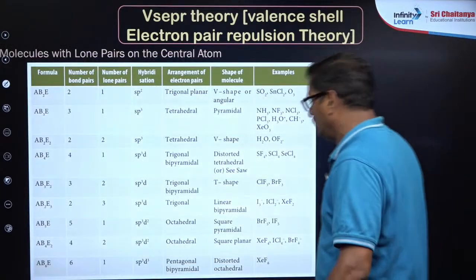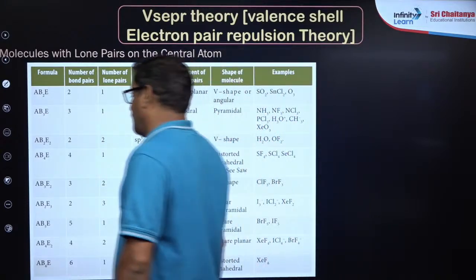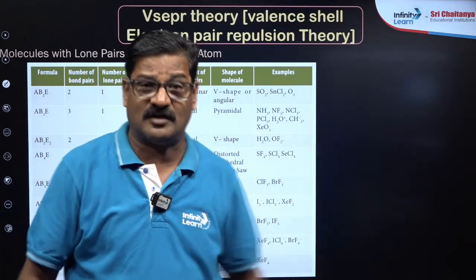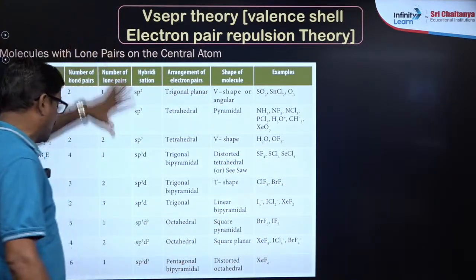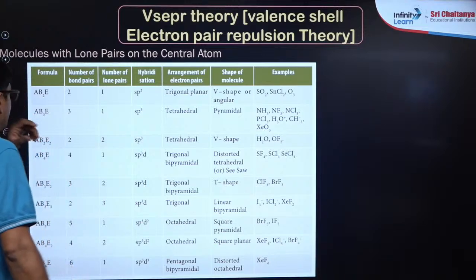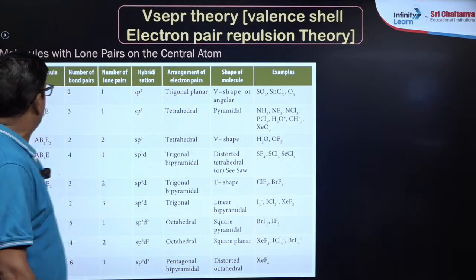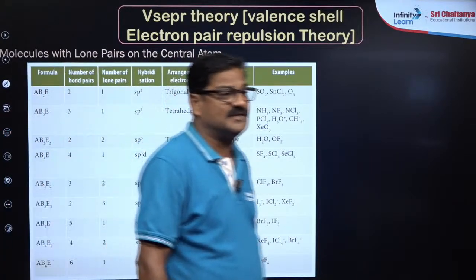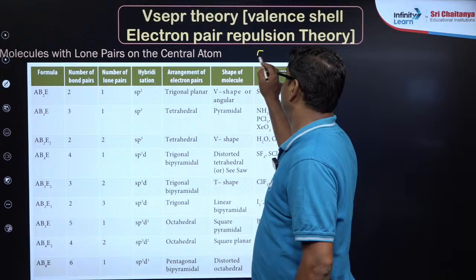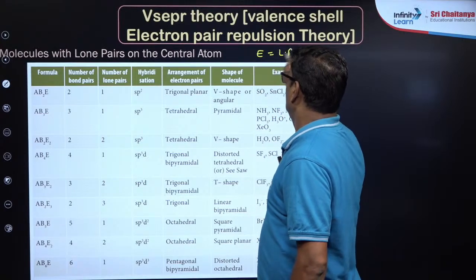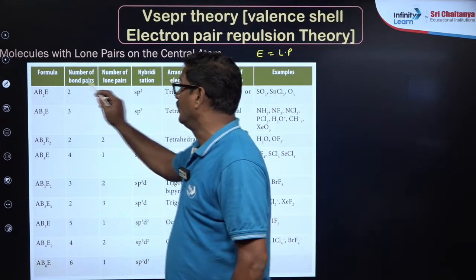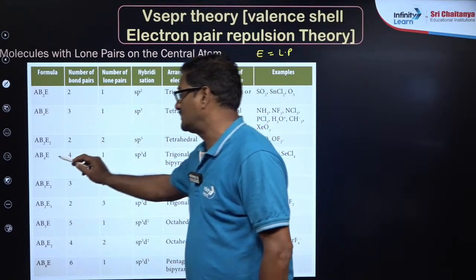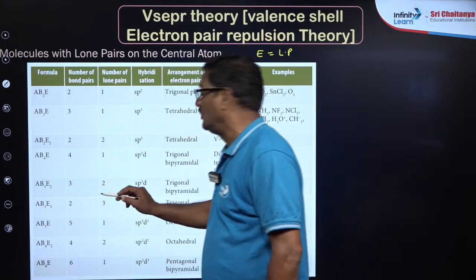And you can see molecules with lone pair of electrons on the central atom. फिलहाल हम देख चुके molecules with no lone pair of electrons. अगर lone pair of electrons आएंगे तो structure क्या होगा? So you can say A is the central atom, B is the bonded atom, E stands here for lone pair of electrons. E means one lone pair is there, E2 two lone pairs, E3 three lone pairs.